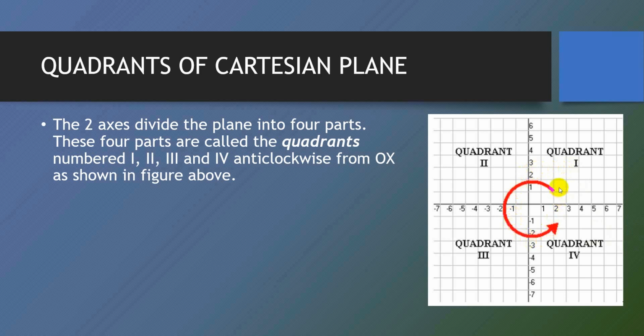The top right quadrant is your first quadrant, then the top left quadrant is your second quadrant, then the bottom left quadrant is your third quadrant, and the bottom right is your fourth quadrant. So you can see that we have moved anti-clockwise: first, second, third, and fourth.